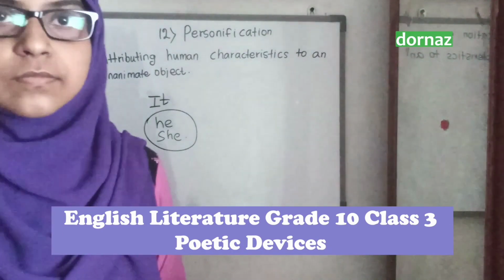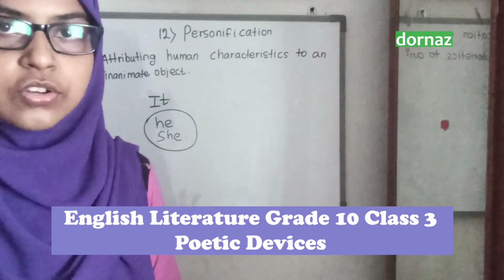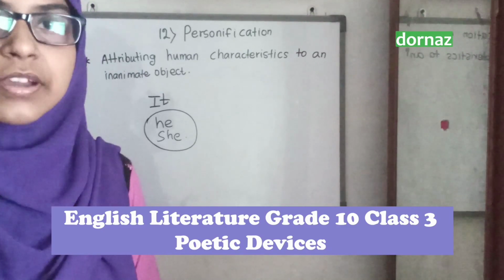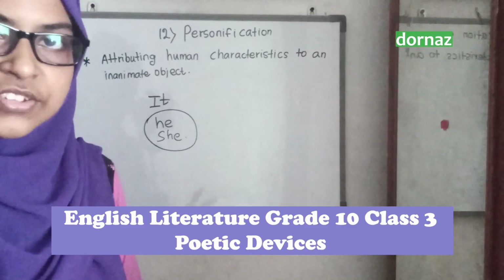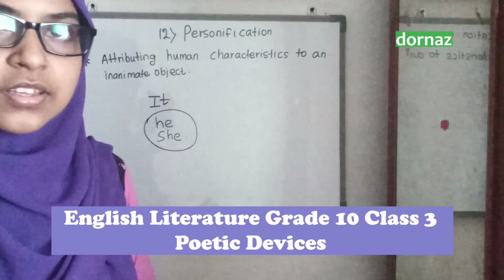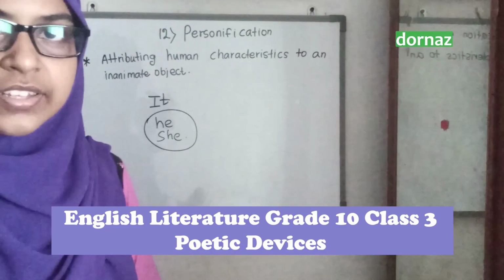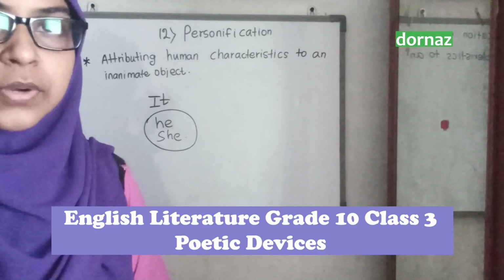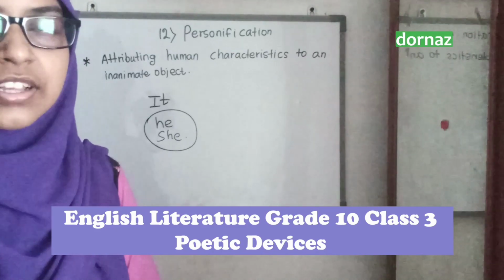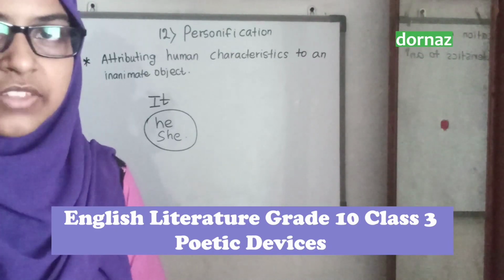So in a short story, poem or drama, we mention an object which is not a human, and also not a living thing.